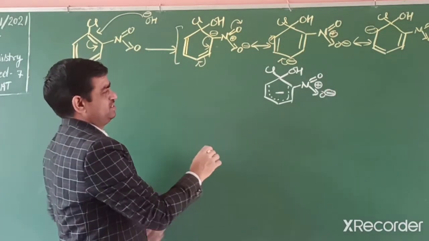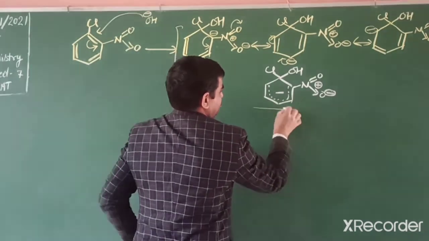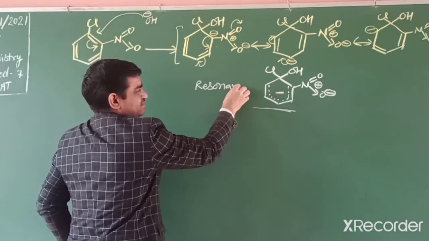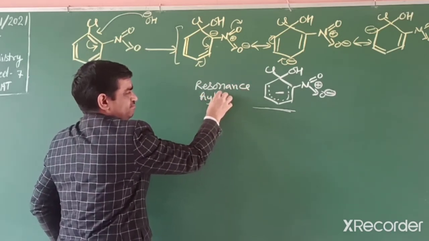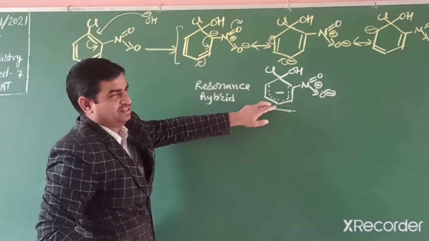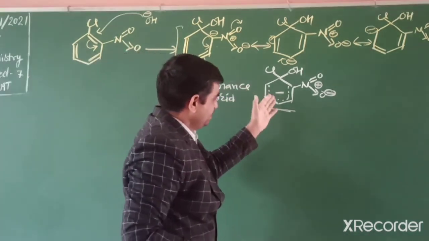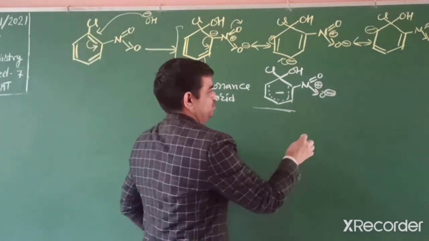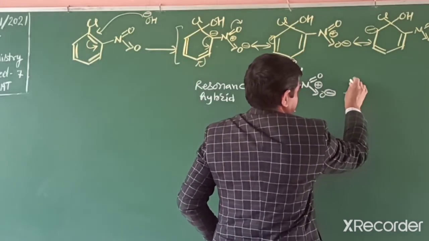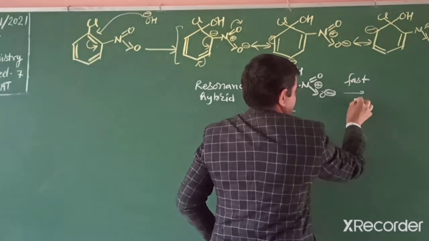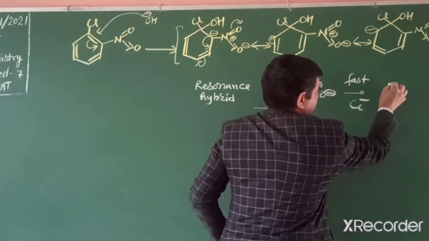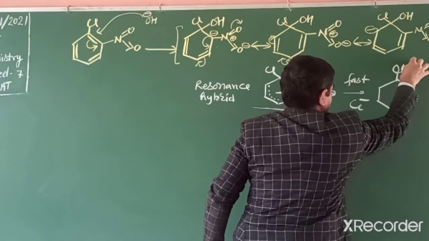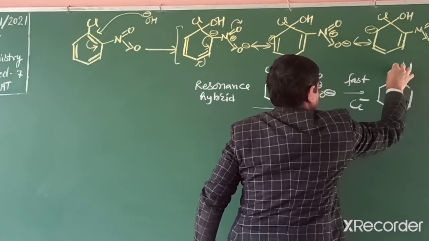After that, first reaction, this one is the resonance hybrid, which means all the three structures are included in this one structure. So the negative charge facilitates the withdrawing group when attached at ortho position. Ultimately, it is a fast reaction, fast removal of the chloride, and we get orthonitrophenol.